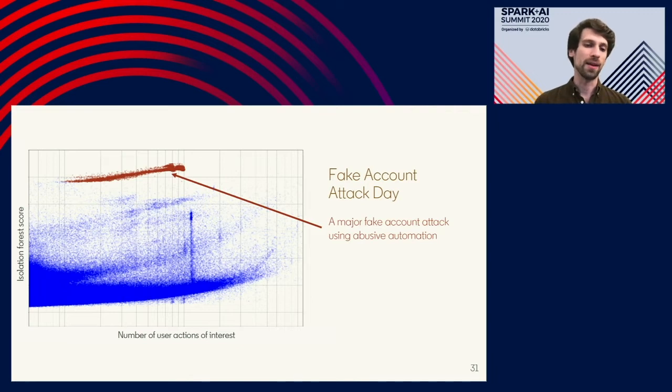The second thing to point out is that the volume of activity overlaps significantly with normal users, right? So the red cluster is along the x-axis overlapping with the blue bulk of normal users, but the model is able to separate them out along the y-axis because the behavior is automated and very different than normal users.